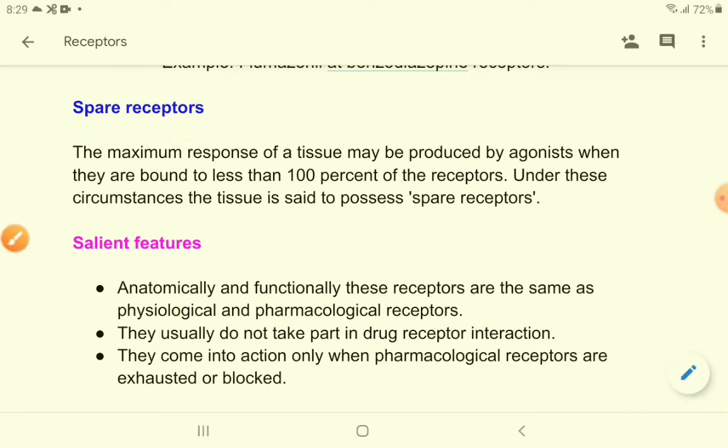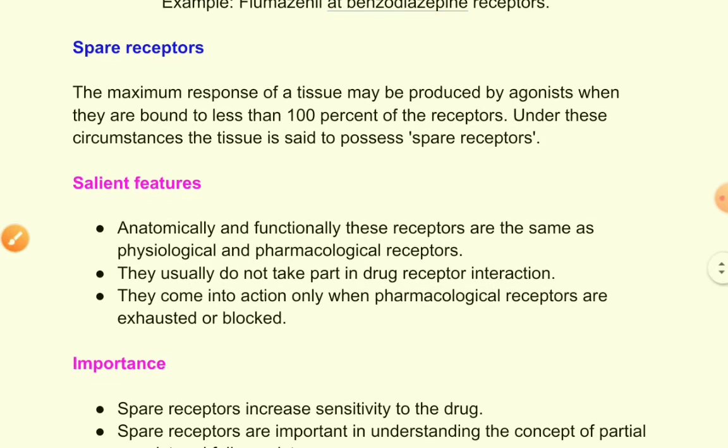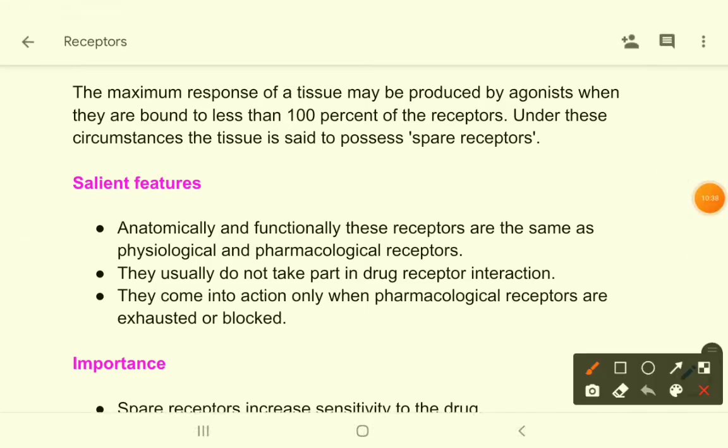So let's see, what are spare receptors? The maximum response of a tissue may be produced by agonists when they are bound to less than 100% of the receptors. Under these circumstances, the tissue is said to possess spare receptors. Now, what are the salient features?